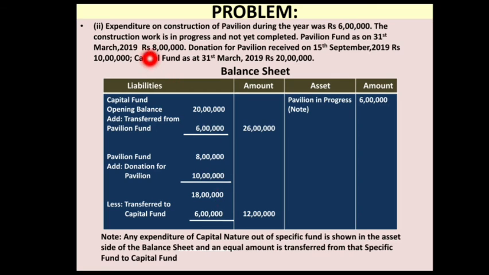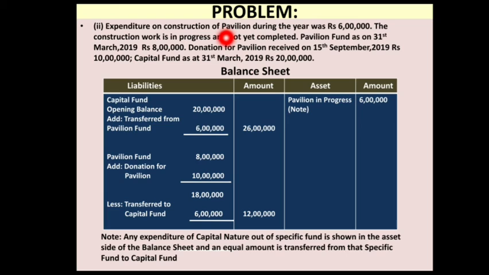The next step is that expenditure on construction of the pavilion during the year was rupees 6 lakh. The construction work is in progress and not yet completed. So reading this sentence, we have to understand that the pavilion stage work is not completed. It's still work in progress. By next year, it will be completed, so soon it will be an asset for that organization.